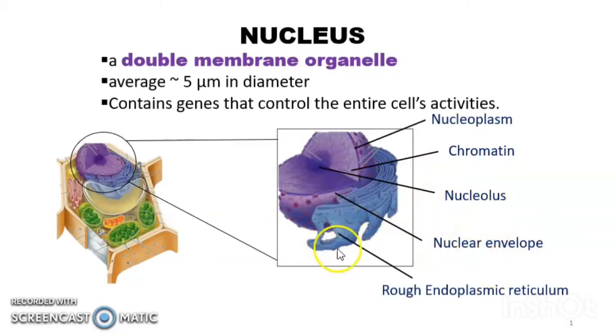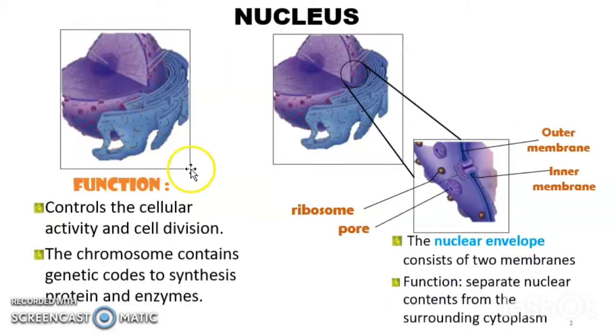If you look at the structure, the rough endoplasmic reticulum is near to the nucleus. What is the function of nucleus? It will control the cellular activity and cell division. You have to remember the function of nucleus: it will control the cellular activity and cell division. And then the chromosome contains genetic codes to synthesize protein and also enzyme.